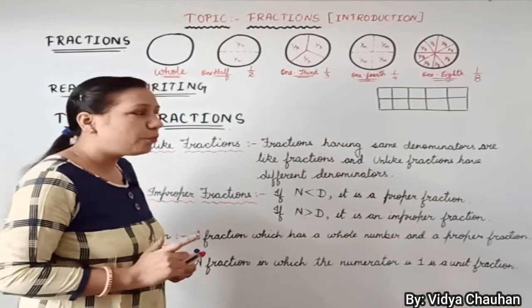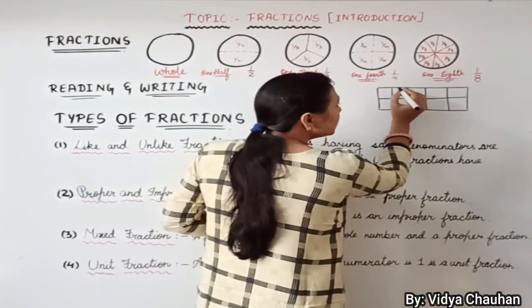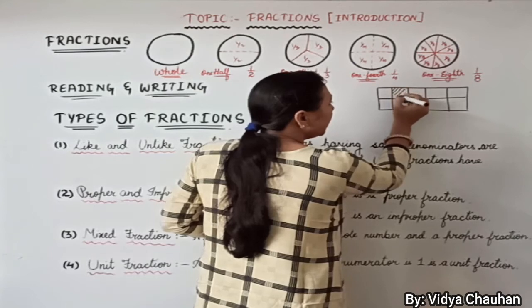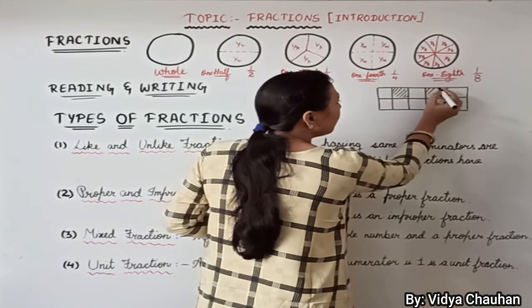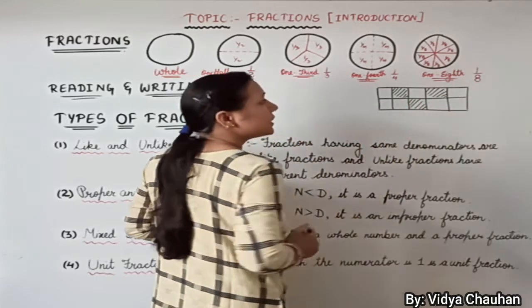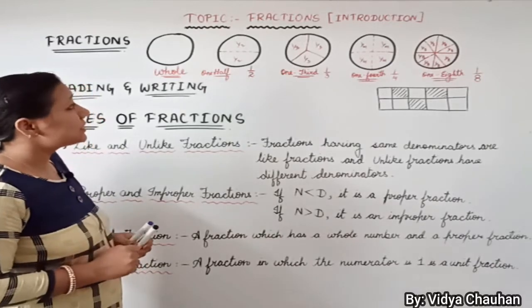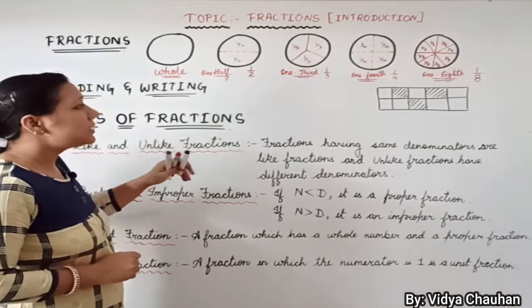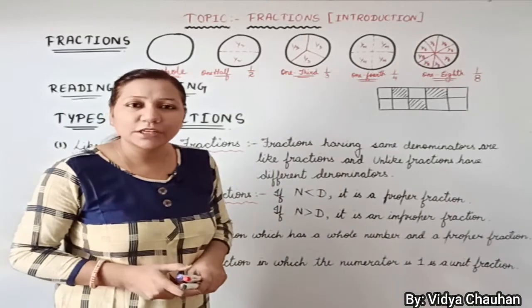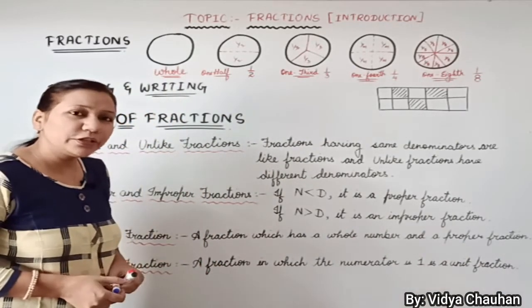After that, suppose I shade some of the portion of these 10 equal portions, suppose this is what I have shaded. So in that case, if you have to write what is the fraction value for this rectangular shape, how are you going to write it?